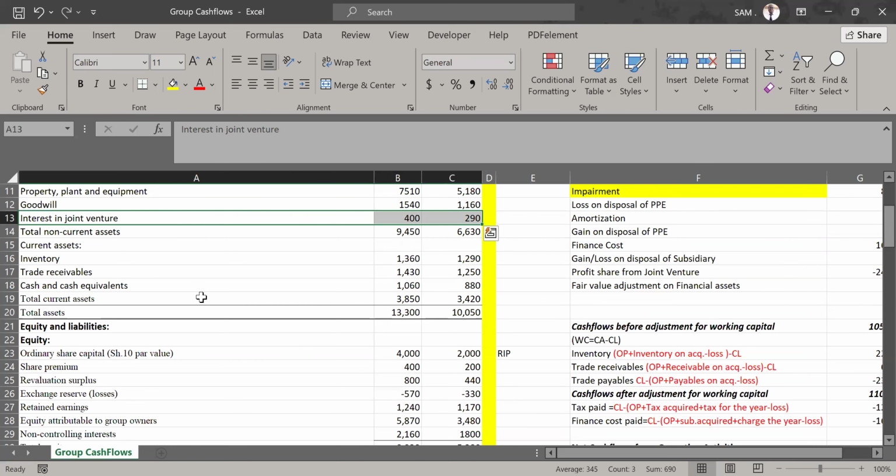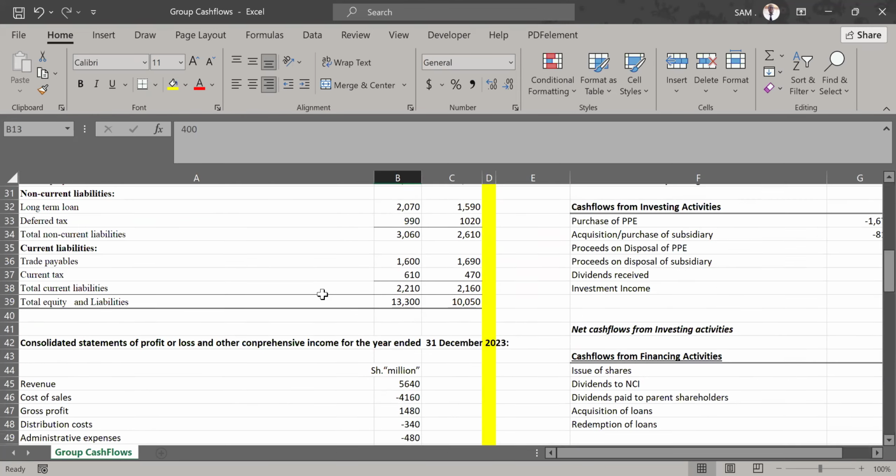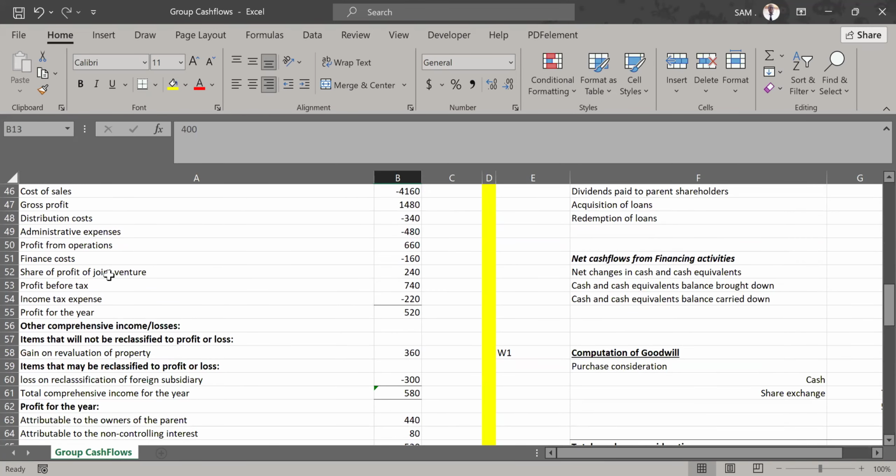You see that interest in joint venture? That line is going to inform us whether we received any dividends from our investment or we did not receive. And we are going to compare that with our share of profit. You see, the interest in joint venture has an opening and closing balance. In the income statement, there is a share of profit which we received.